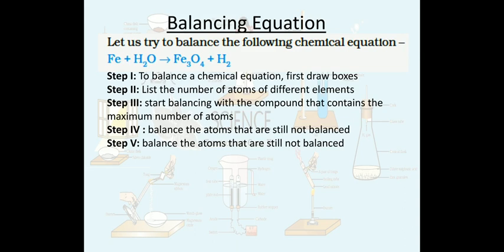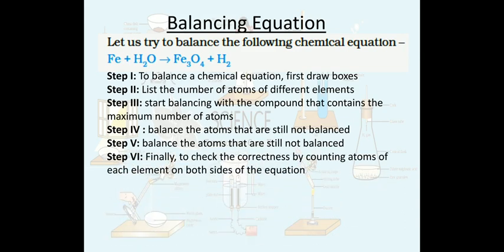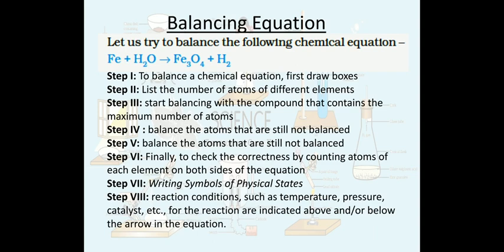So steps 4 and 5 are to balance the unbalanced atoms one by one. Step 6 is to check the correctness by counting atoms of each element on both sides. Step 7 is writing symbols of physical states. And step 8 is reaction conditions, if given in the chemical reaction, which we have to mention over or below the arrow.